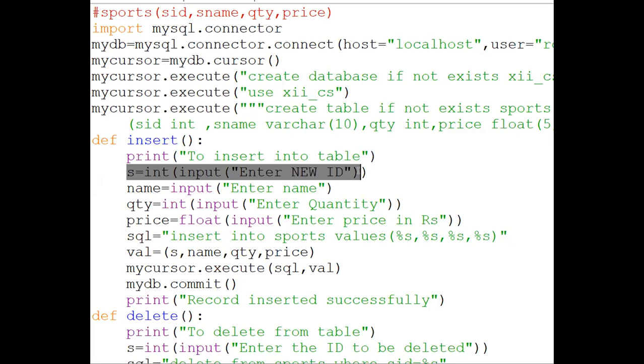What is the meaning of automatic generation? Actually what we are doing here, we are asking from the user. Now the user doesn't know what the last ID was. So it should be generated automatically like 1, 2, 3, 4, 5, 6, 7, 8, 9, 10 like this. So anyone, any idea how we can generate it automatically? By using a loop. Now how will we use a loop?